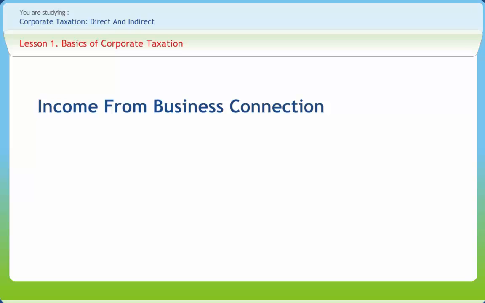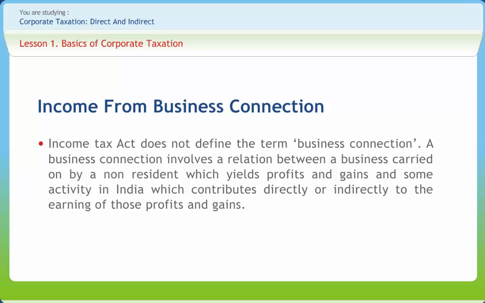Now let's discuss income from business connection. Income Tax Act does not define the term business connection. A business connection involves a relation between a business carried on by a non-resident which yields profits and gains and some activity in India which contributes directly or indirectly to the earning of those profits and gains. It implies intimate relation between trading activity carried on outside India and trading activity within India, and such relation is contributing to the earning of profit by non-resident.